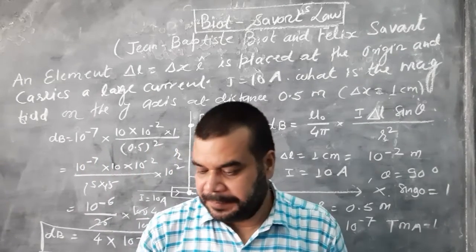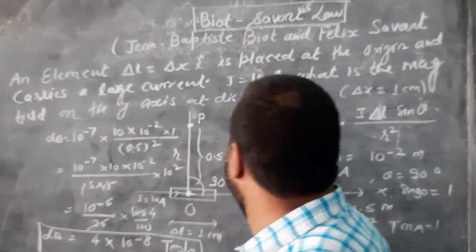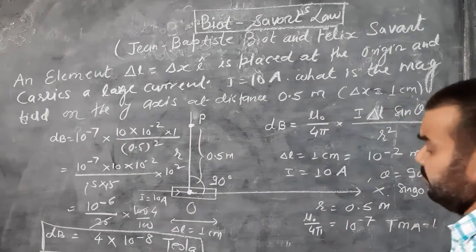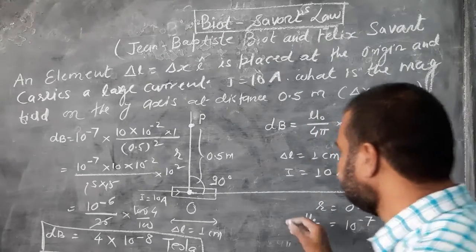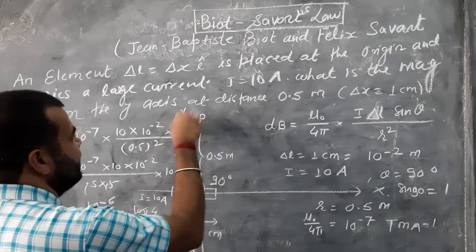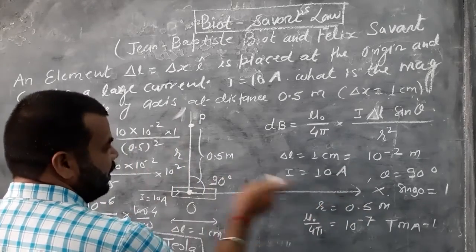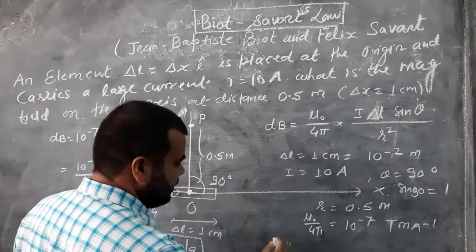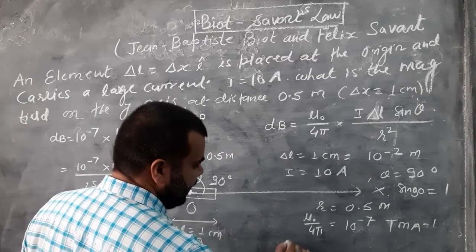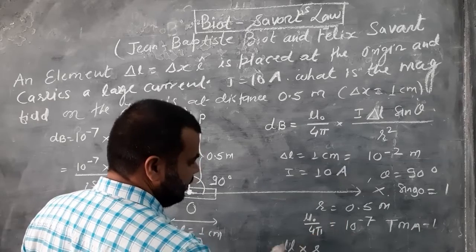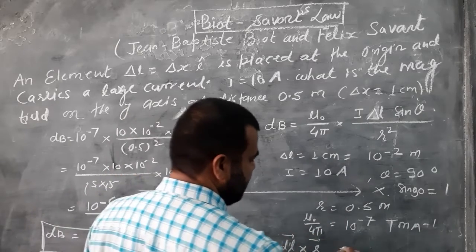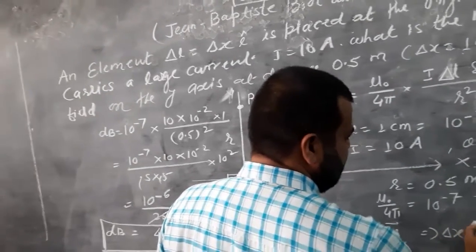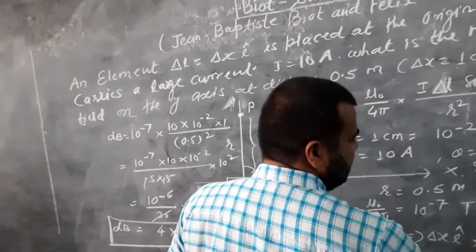Now so far we have found only the magnitude. Now we can find the direction. For the direction, dl is along the x-axis and r is along the y-axis. It means this is dl cross r. dl is along the x-axis, meaning i-cap, and this is r j-cap.